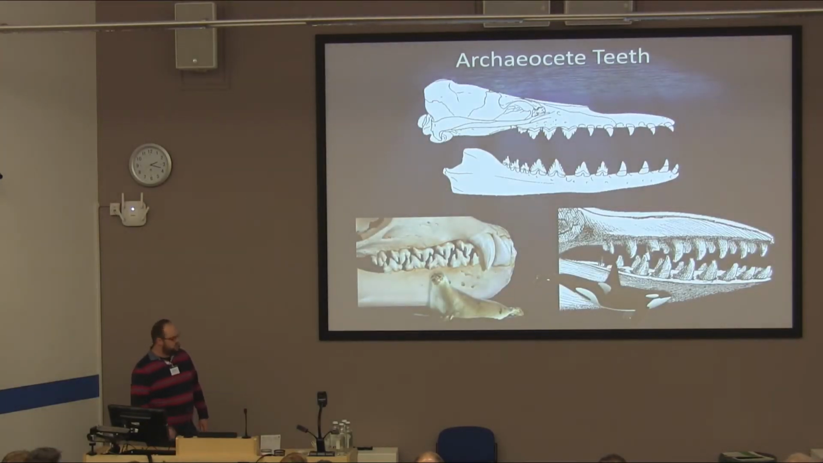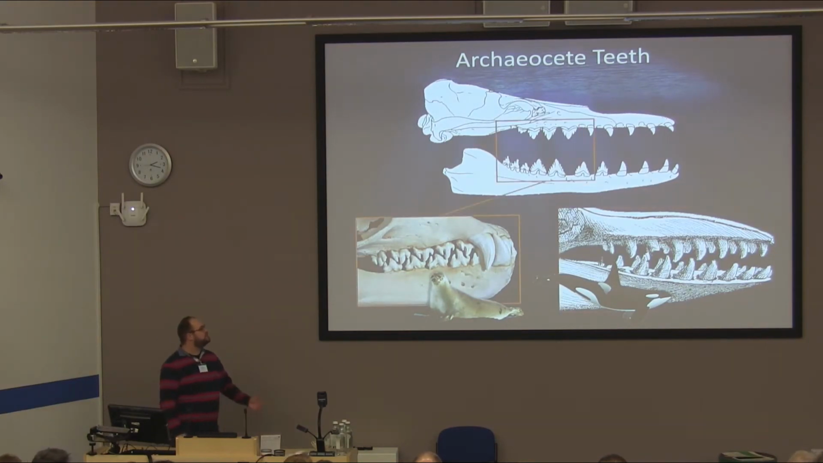What's really interesting is that while the front teeth of the animals are very similar to those of modern odontocetes, the rear teeth bear a much greater similarity to modern pinnipeds with this multi-cusped triangular dentition.